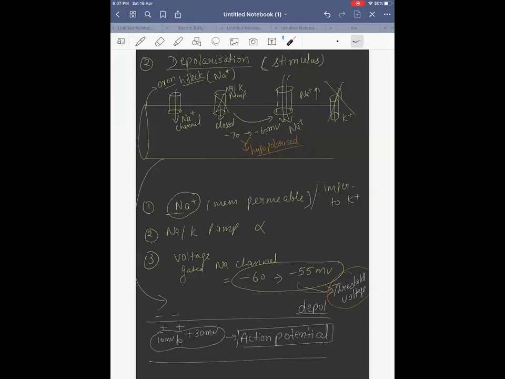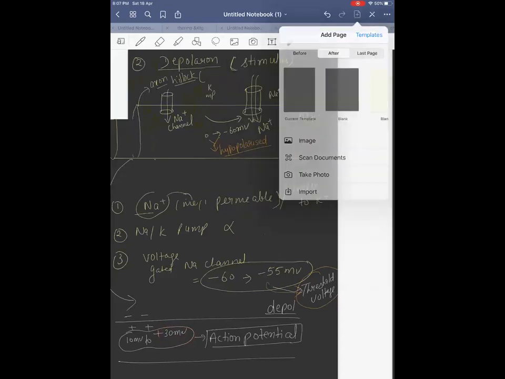Yes? Now potential is what? Tell me. Plus 30 millivolt. And this is the potential to open the voltage gated potassium channel. So what is going to happen? Potassium is going to come out. So what is going out? Potassium is going out or not? Potassium going out means positive charge is going out.